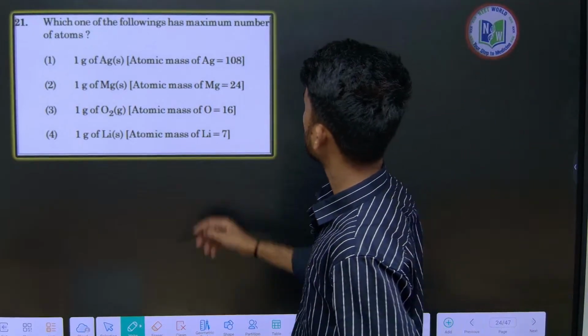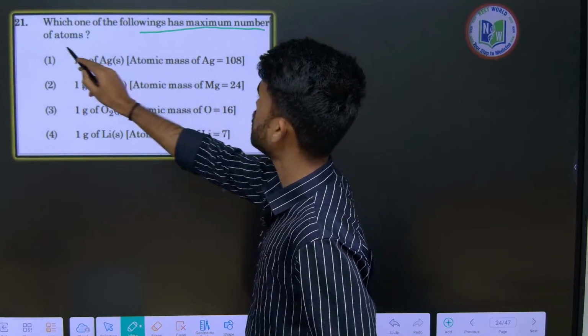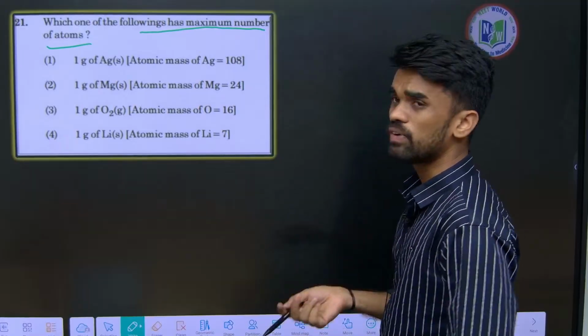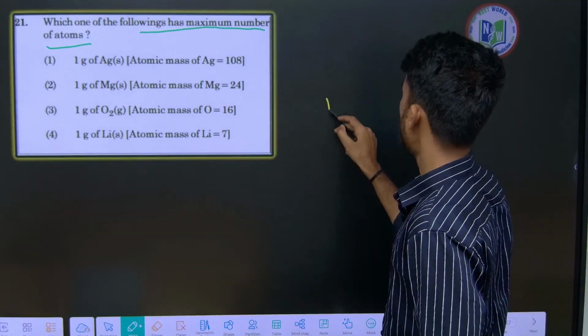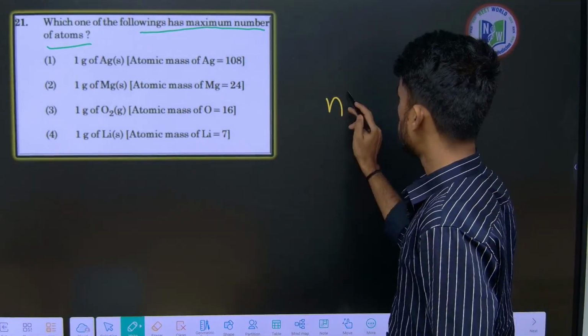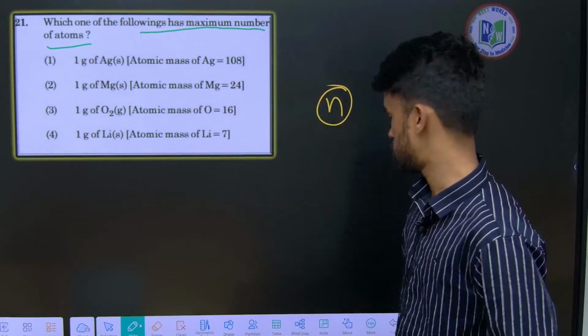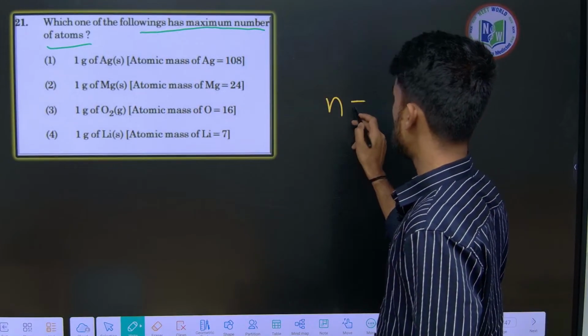Which of the following has the maximum number of atoms? So how can we find the maximum number of atoms? Just find the number of moles. We know 1 mole means Avogadro number of atoms, no? That's why we find the number of moles.